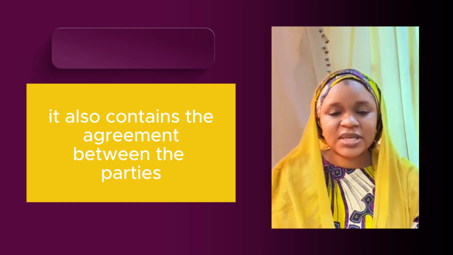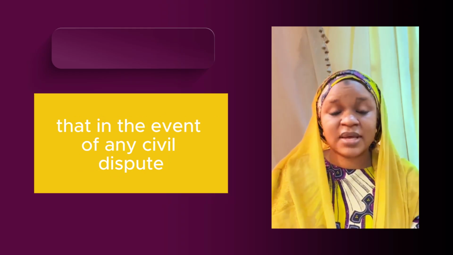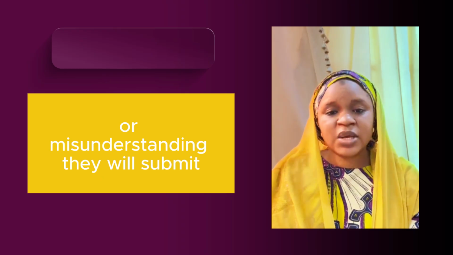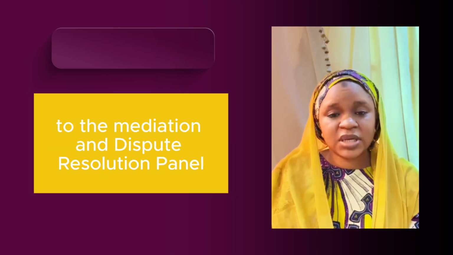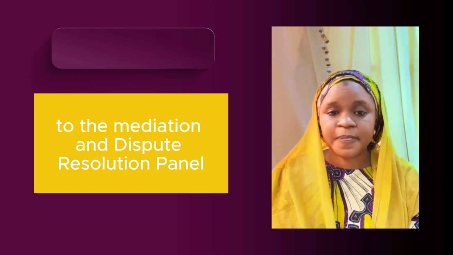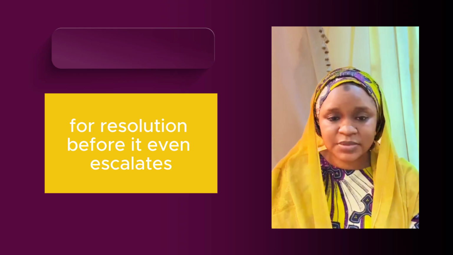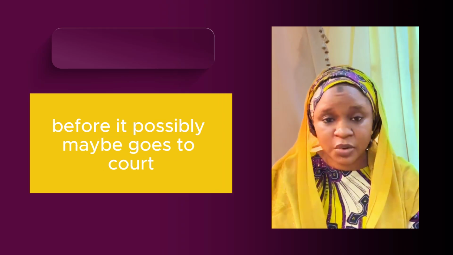It also contains the agreement between the parties that in the event of any civil dispute or misunderstanding, they will submit to the Mediation and Dispute Resolution Panel for resolution before it possibly escalates to court.